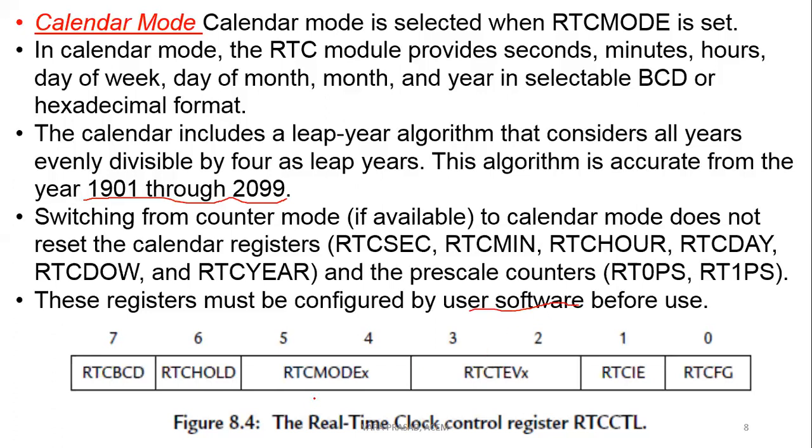Then we have a control register. This control register is an 8-bit register containing the RTC flag, RTC interrupt enable, timer event enable, timer event, and mode selection. Hold means stopping the RTC, and BCD or hexadecimal format is selected using this control register.